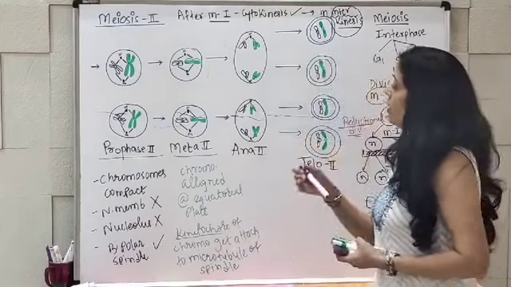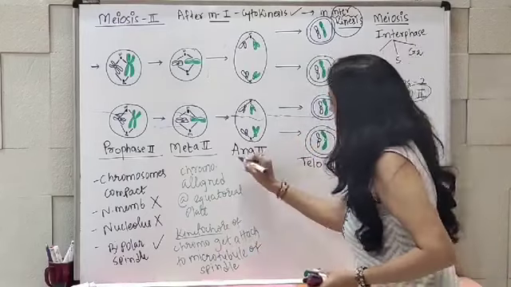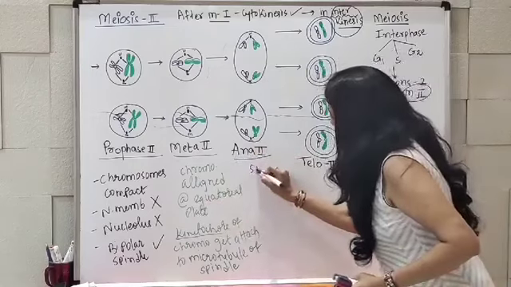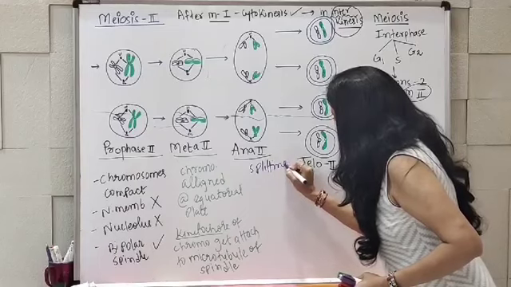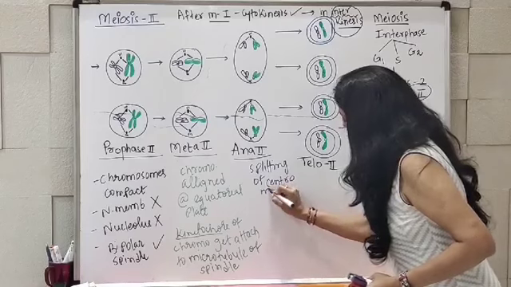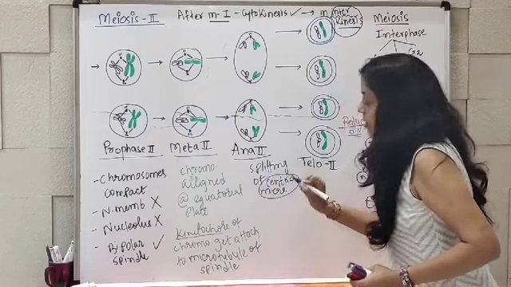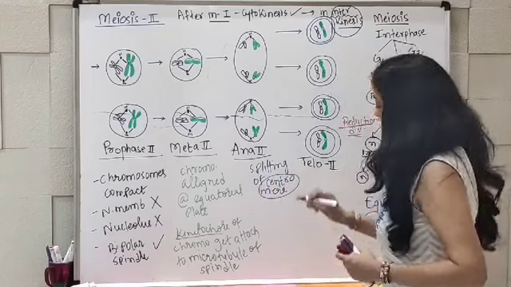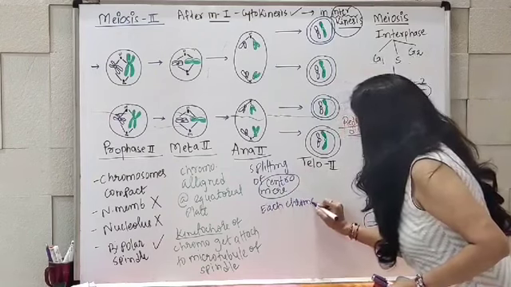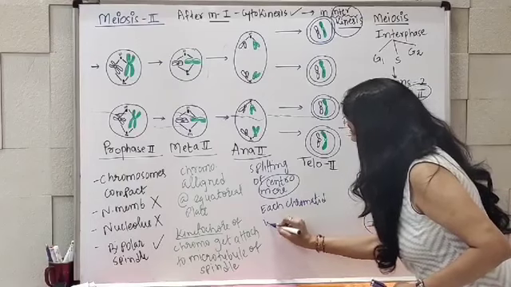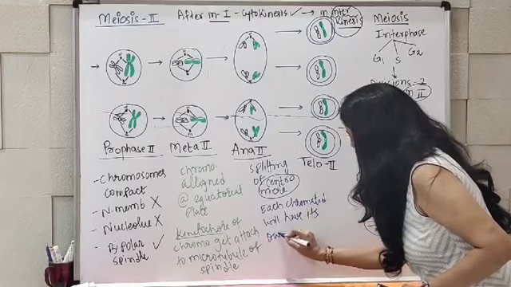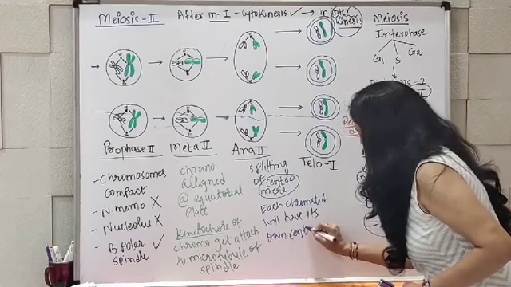Third is anaphase 2. This is marked by splitting of the centromere. So splitting of the centromere occurs, and because of that, now each chromatid will have its own centromere.